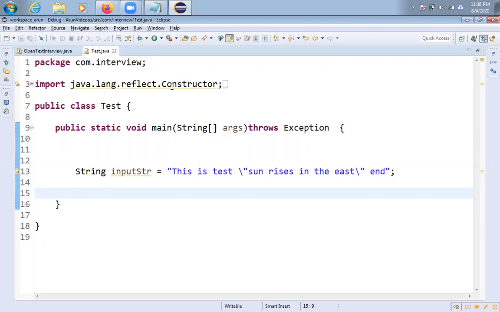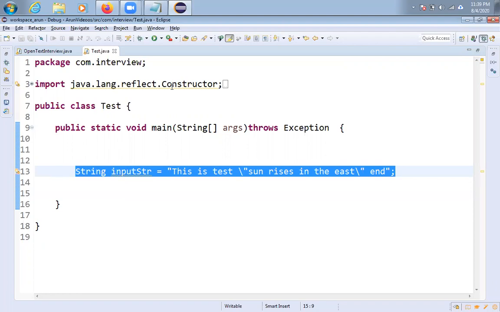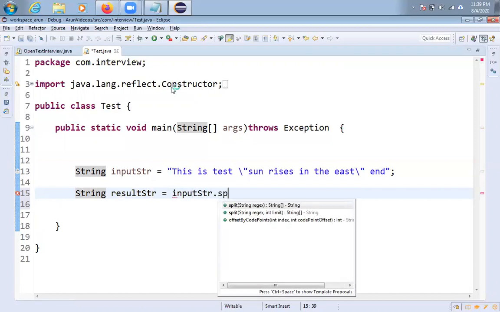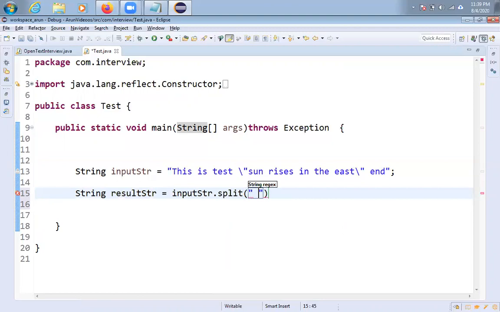See, first, by using the split method, I am splitting the entire string into small words. How am I doing it? Here, the result string is equal to inputStr dot split. What is the expression I am using, friends? By using a space, I am splitting the entire input string. This is an array; the return type of the split method is an array only.